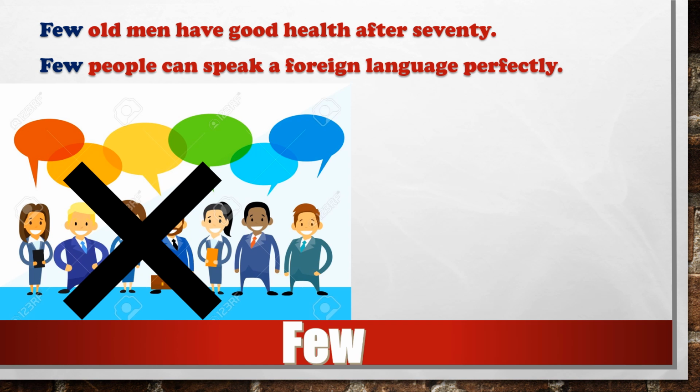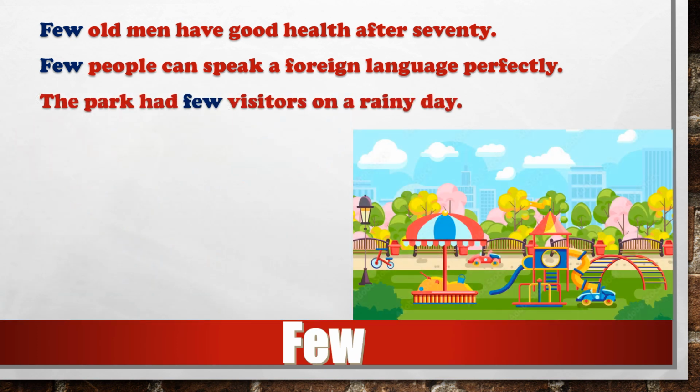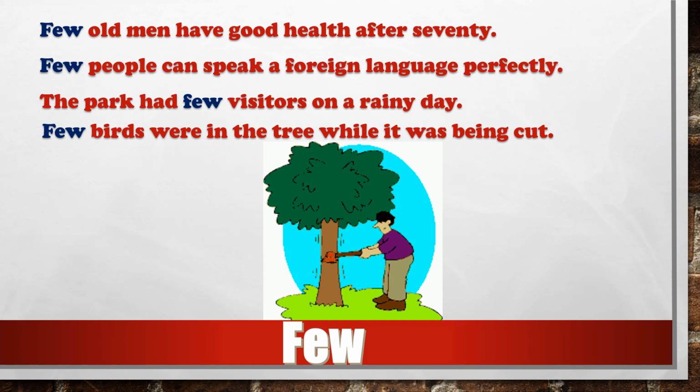That means almost nobody. Next, the park had few visitors on a rainy day. Do you like to go to a park on a rainy day? No, that's why I have used the determiner few visitors. That means almost nobody visits a park on a rainy day. Next, few birds were in the tree while it was being cut. That means when the tree was being cut, there was no bird. That's why few birds.